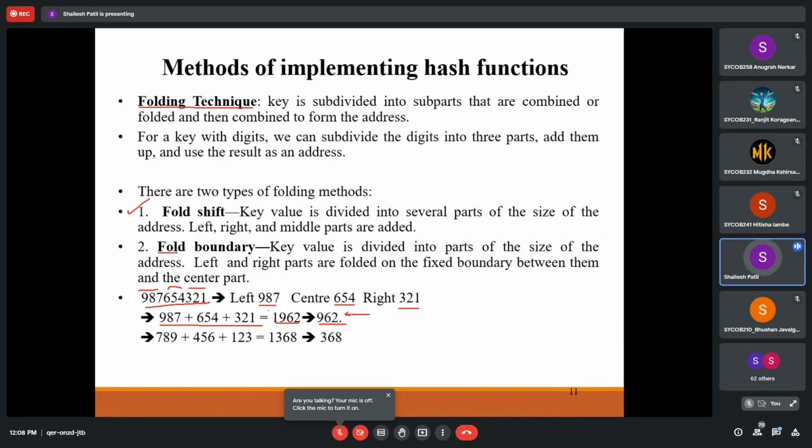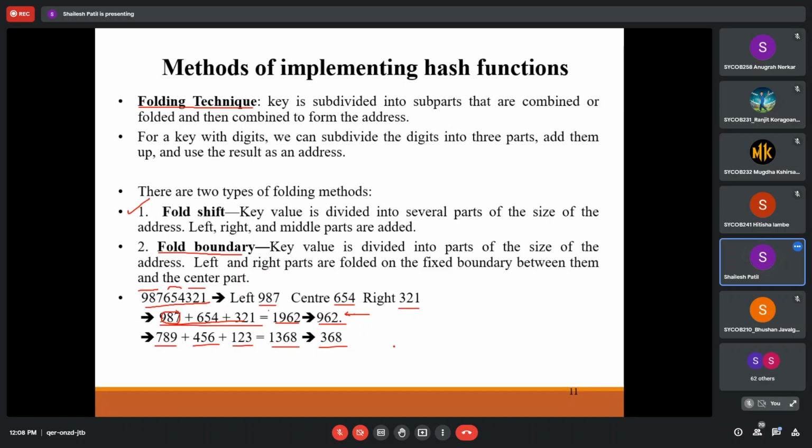The next thing we have is fold boundary. In fold boundary we approach it the same way, only the difference is that the digits we have separated, we reverse them. Suppose 987 will be made 789, then 4 5 6, then 1 3 1 2 3. So it will give us 1368, and we just extract 368 from it, and that will work as the key.